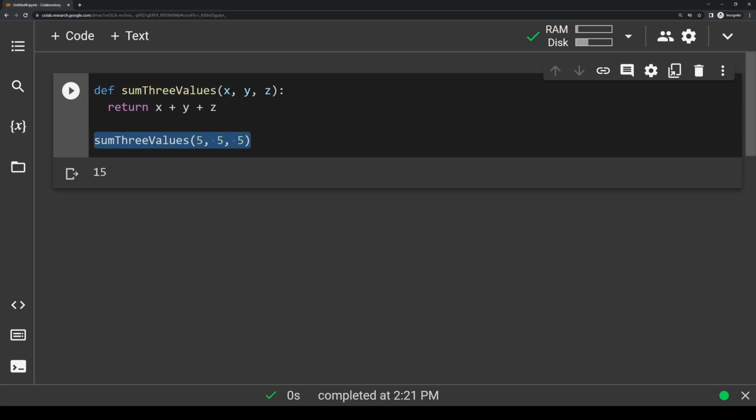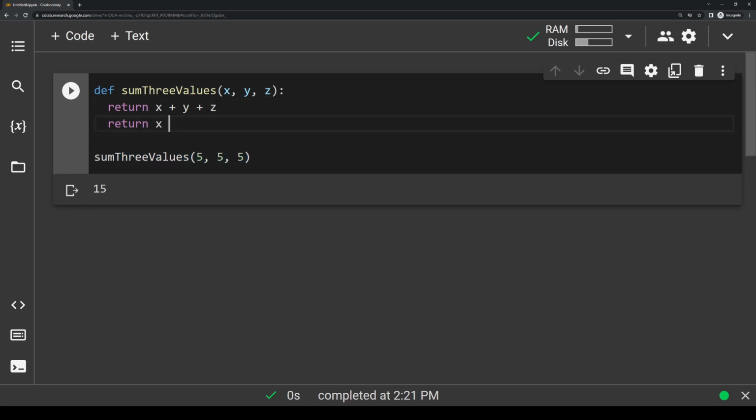One important note here is that we should only ever have one return statement in a function. So we don't want to have, say, return x plus z. Now, if we do this, we actually won't get an error. You'll see it still outputs 15, because it's going to return at the very first return line that it sees. So it's just going to return here, and it's going to completely ignore this line. But the general rule for writing functions is that we don't want multiple return statements. We just want to have one, because we can only ever return one value from a return statement.